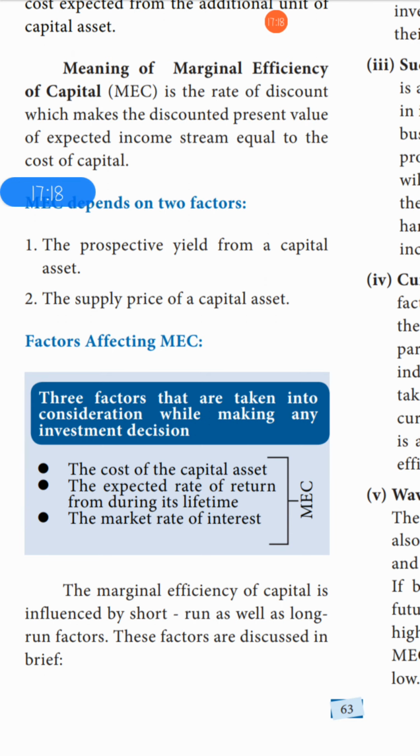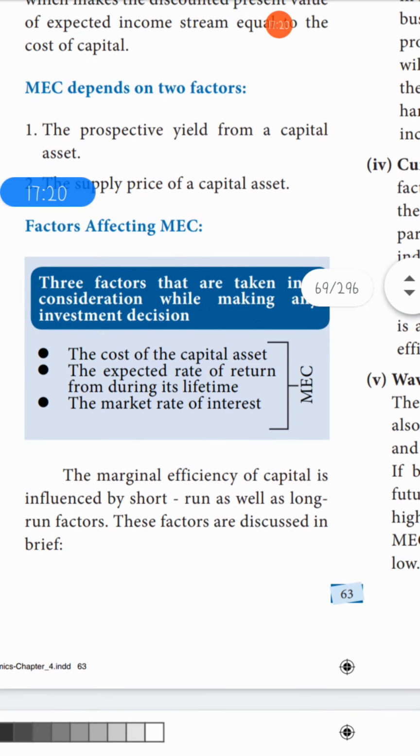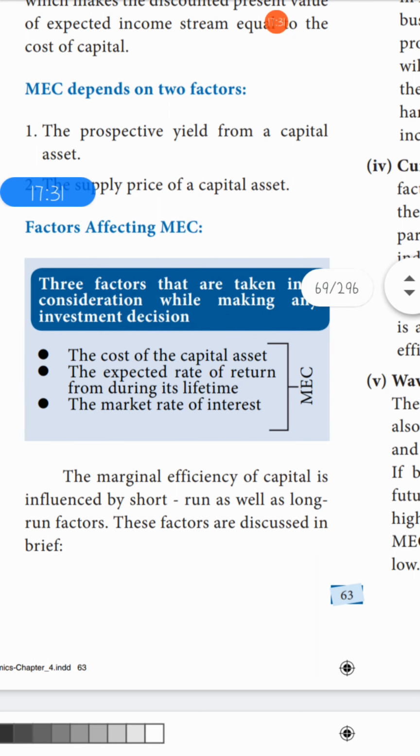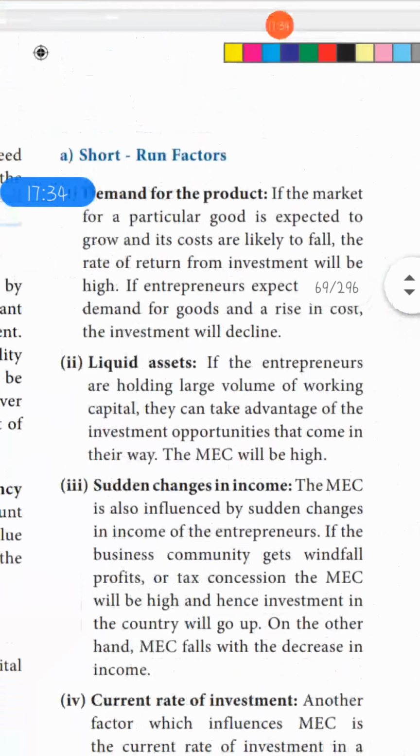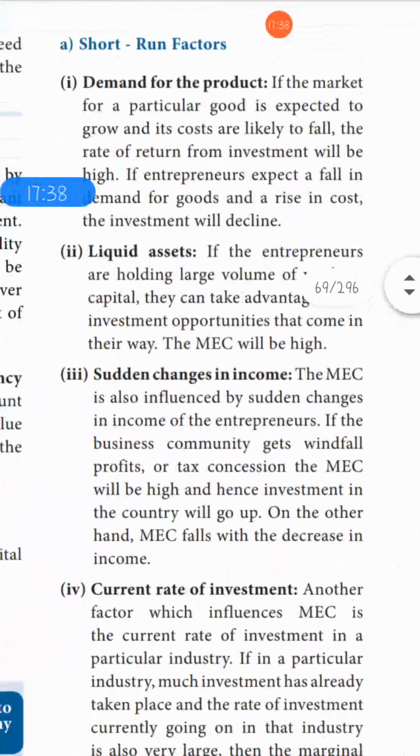Okay, so the marginal efficiency of capital is influenced by short run as well as long run factors. This additional capital is mainly influenced by short run and long run factors. These factors are discussed in brief. So first let us see what the short run factors are.